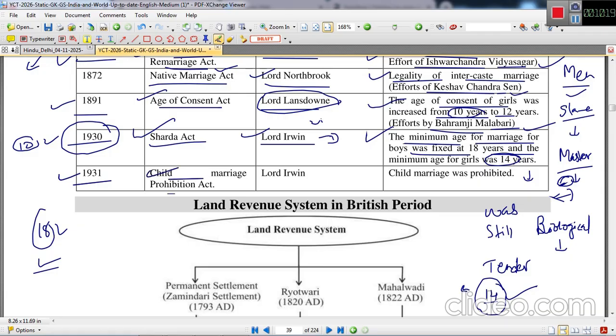In 1931 the Child Marriage Prohibition Act was passed earlier, but still I would say there are a lot of places, especially Rajasthan and some of the north states, wherein some sort of child marriages are still there. Although child marriages are happening, they are not giving the child at the tender age to the husband. They are not allowing them to live together, but they get married and they live apart. And after some years, when they get matured, they are allowed to live together.